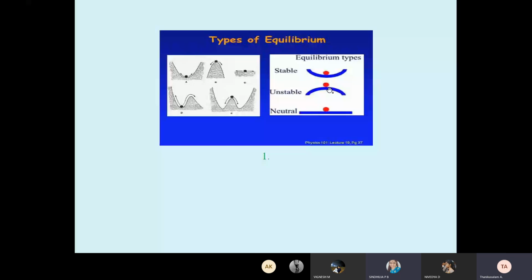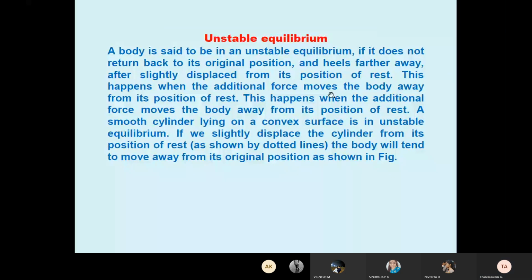See, this is a rest condition. When force is applied, it does not come back again. But you see the first one, stable. When a small force is applied, it may move left or right, but it comes back to original. But this is stable, this is unstable. Then neutral equilibrium.